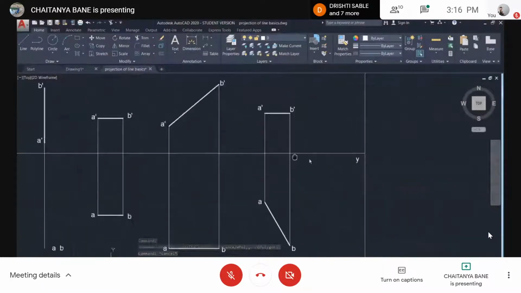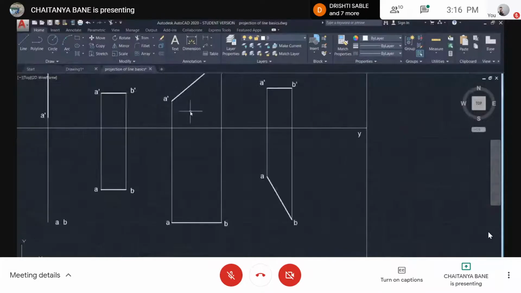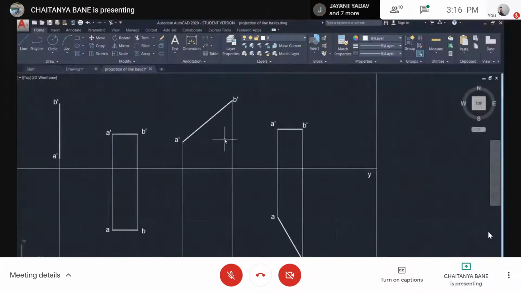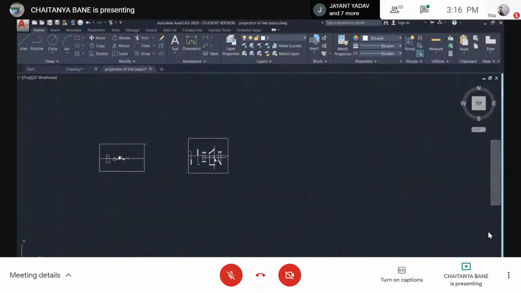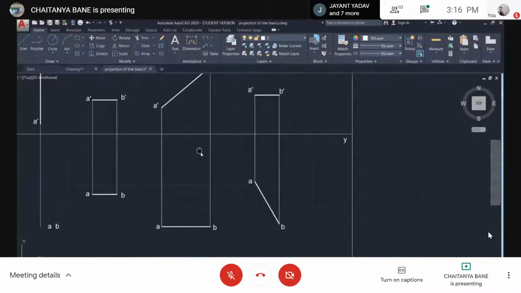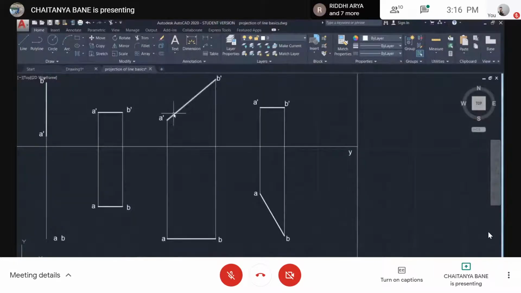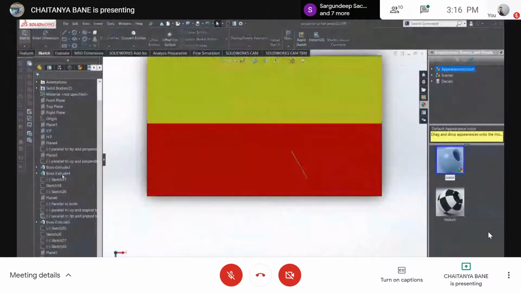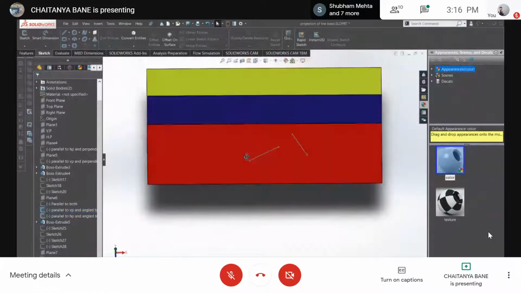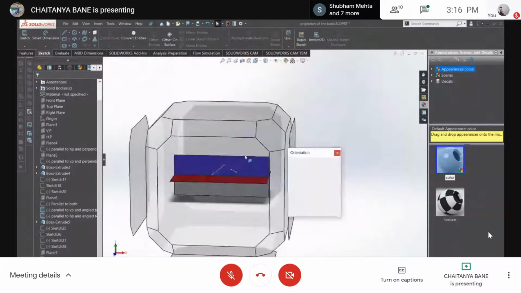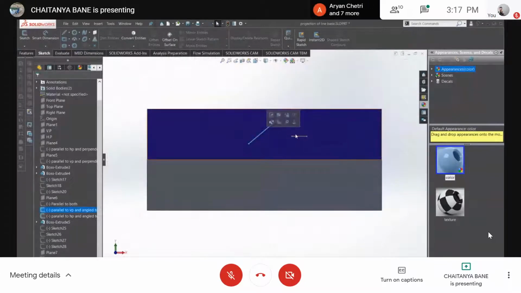Similarly, there is a line which is parallel to the VP and inclined to the HP. Get it? Visualize हो रहा है थोड़ा कि नहीं? Should I show it? ये देखो, this is the line which we want parallel to the VP and inclined to the HP.